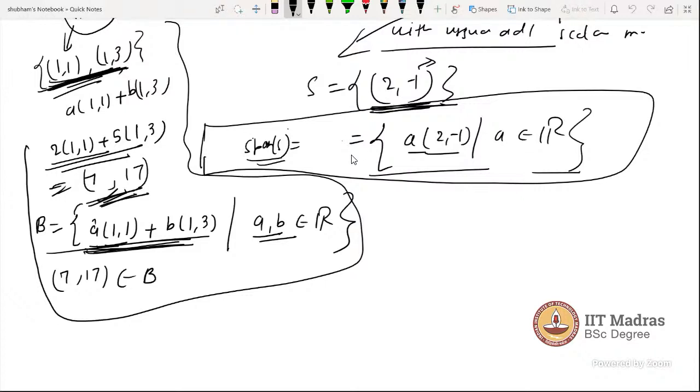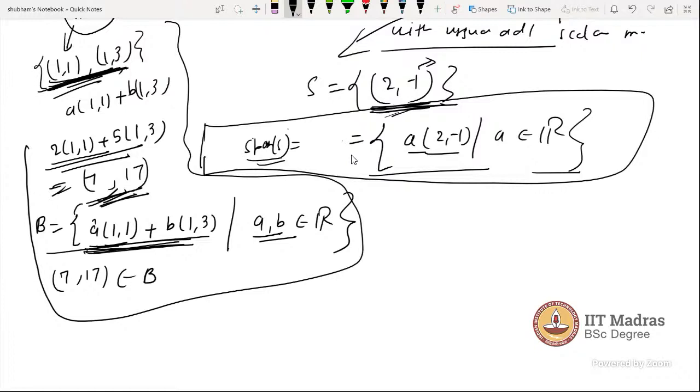So span we have defined as a times (2, -1), where a belongs to R. So span means it is a set of all scalar multiples or linear combinations of (2, -1), or any vector which satisfies the operation of the vector space, right? Yeah, correct. Okay, thank you.